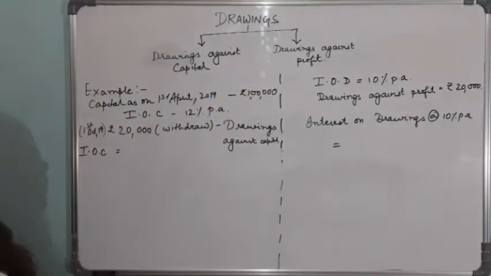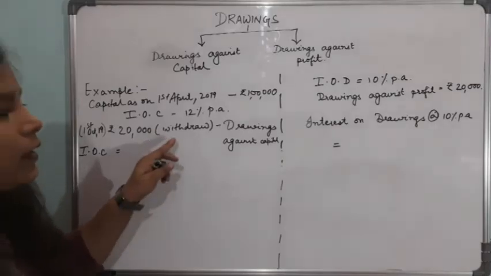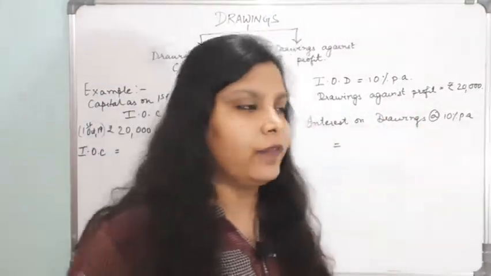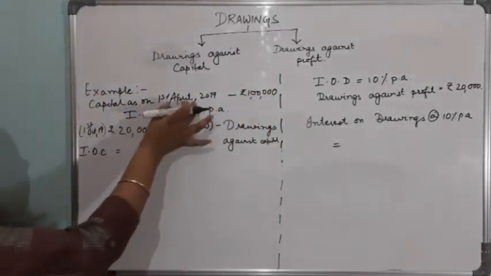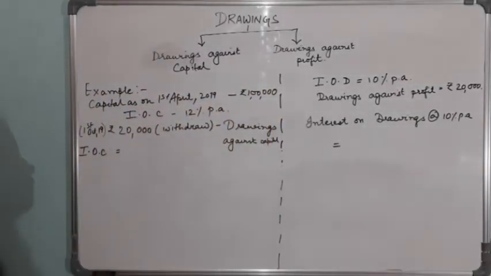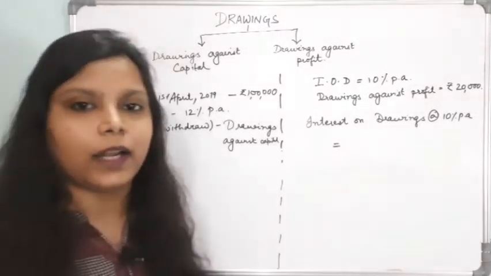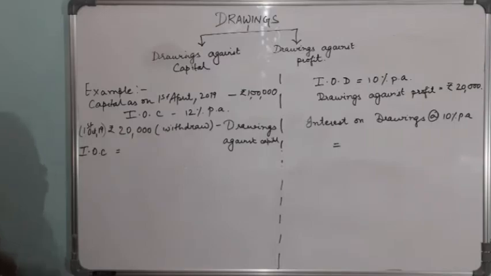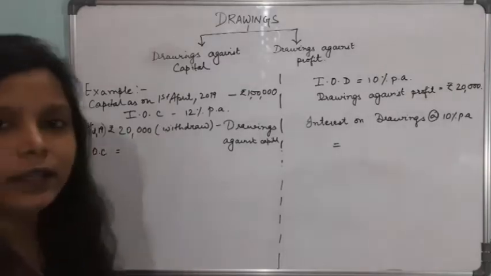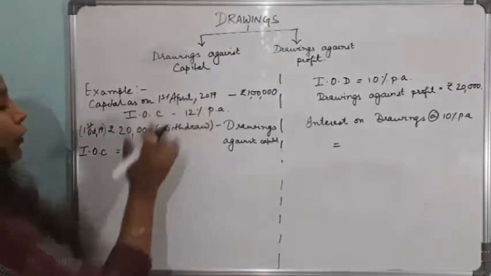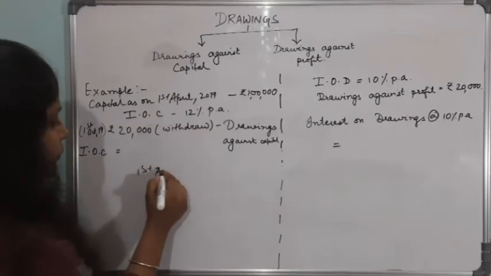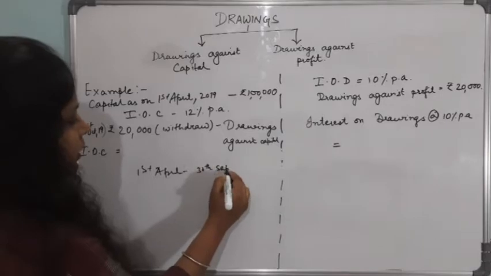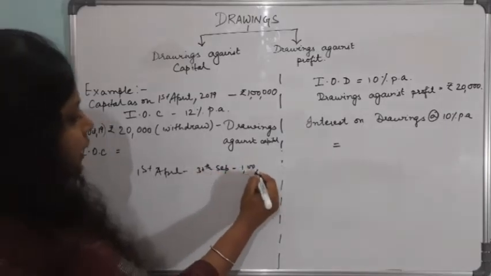Then how will we deal with it when that drawings is considered against capital and against profit? When it is given that I have a capital on 1st April 2019 of 1 lakh rupees, and I have withdrawn 20,000 on 1st October 2019, that means from 1st April to 30th September, my capital was rupees 1 lakh.